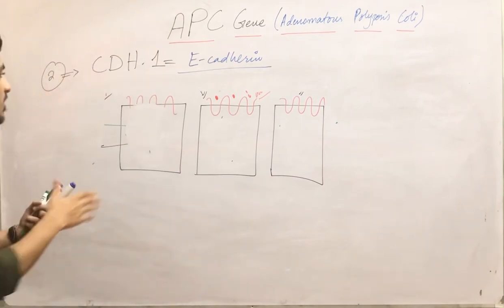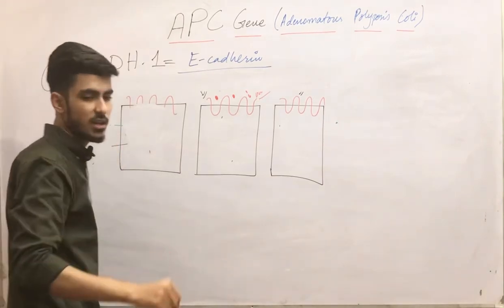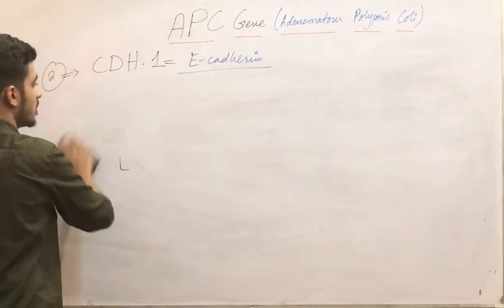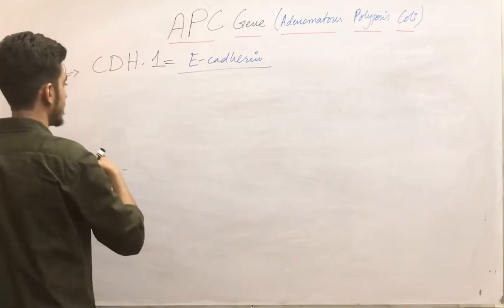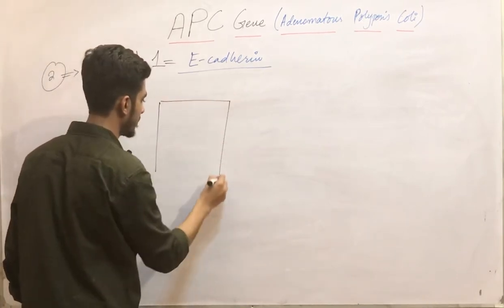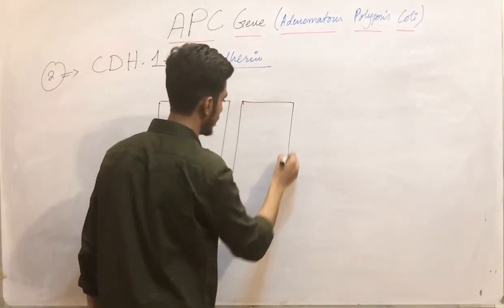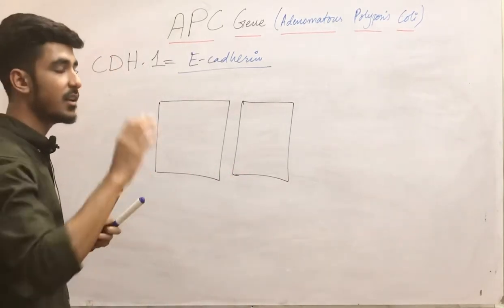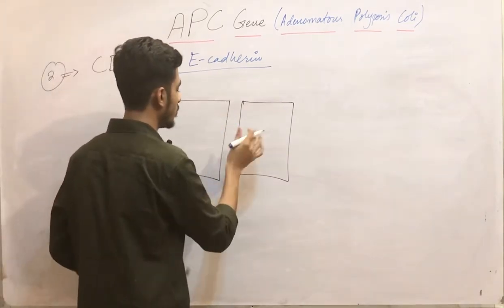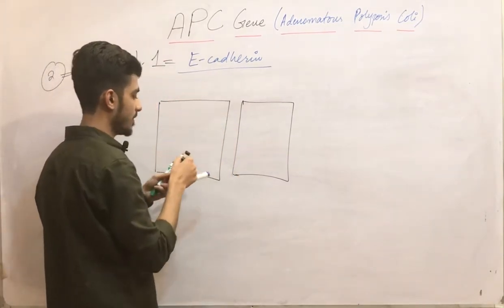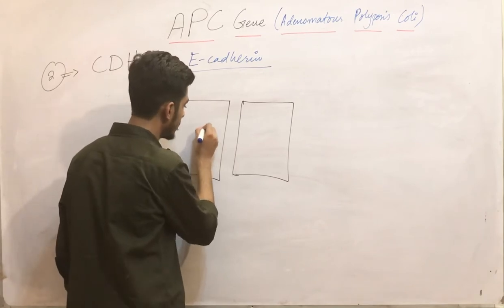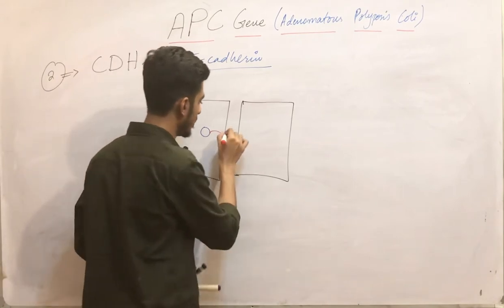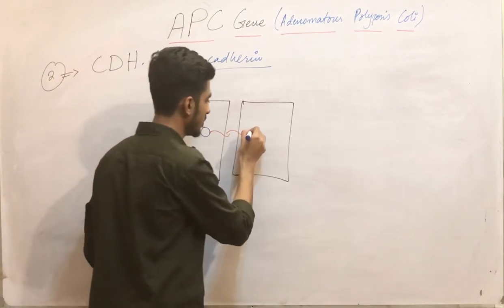Clear? Now suppose this is your cell. Okay, I am removing it and making a new diagram. Okay, so this is your cell. Here is your cell number 1 and this is your cell number 2. Now just forget that APC, all that. Now we are moving on towards our next gene, that is the E-cadherin. This is your beta catenin, this is your E-cadherin, this is the E-cadherin of this cell, and this is your beta catenin.